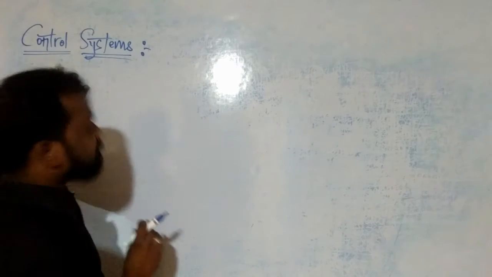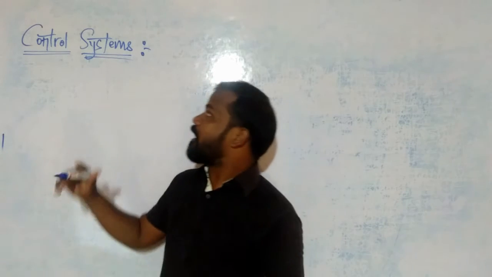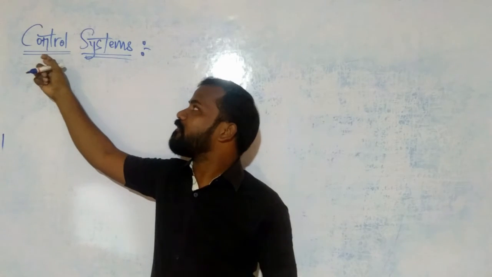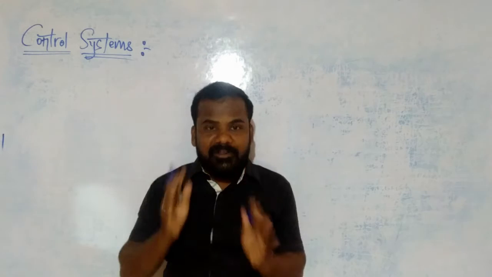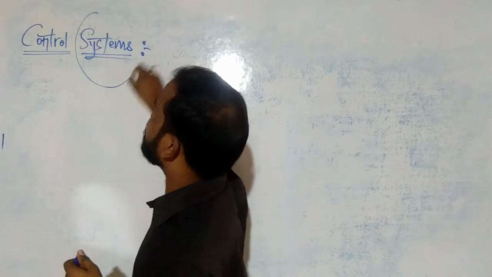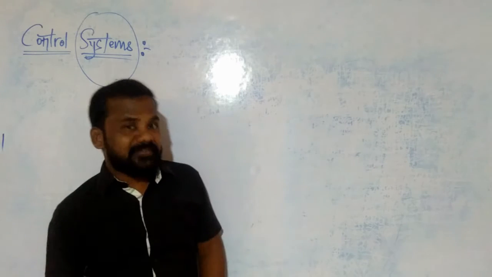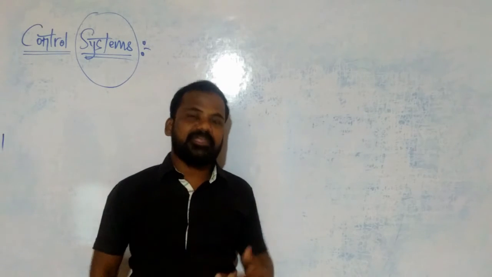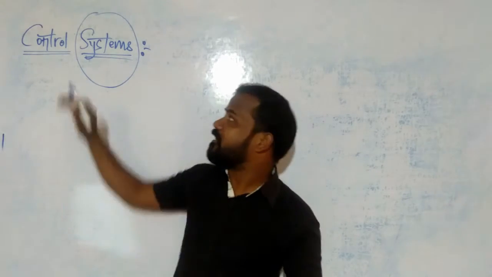Before I explain the definition of control systems, first, what is the meaning of system? If you know the meaning of system, then it is very simple to define control systems.